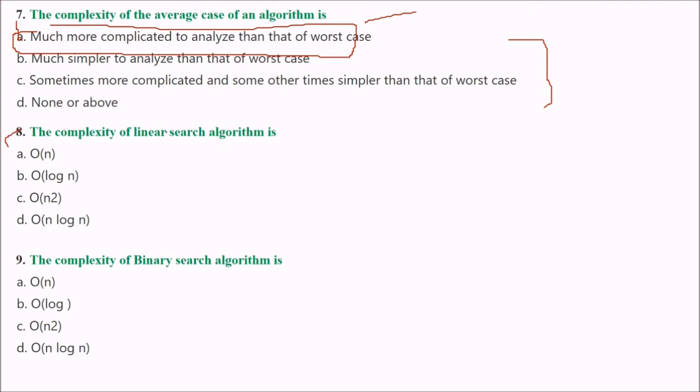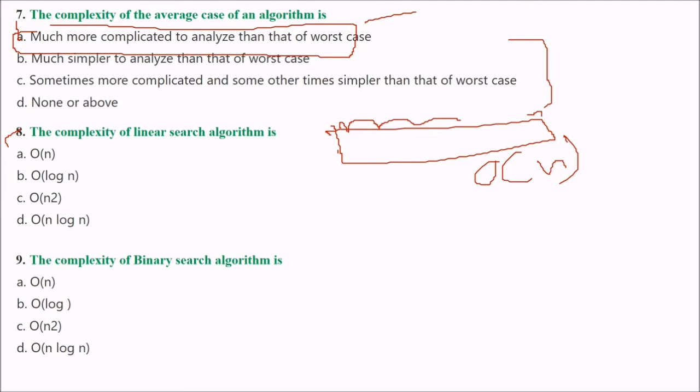Next one is: the complexity of the linear search algorithm is what? We have seen that in this we have to search 1, 2, 3, 4, so n elements. So in the worst case also it will be order of n. Because this order is actually the worst case. If it would have been some omega or theta, we would have talked in a different sense, but the worst case complexity is order of n.